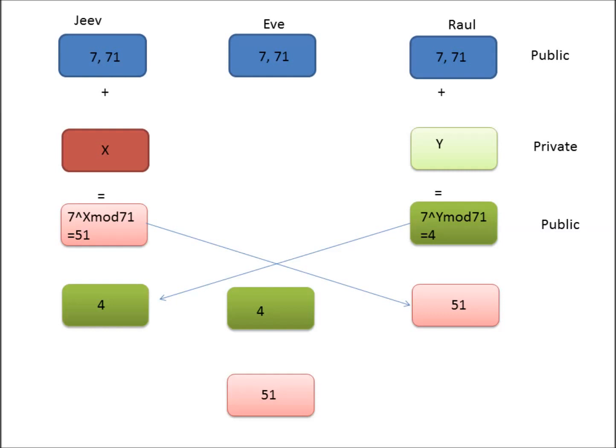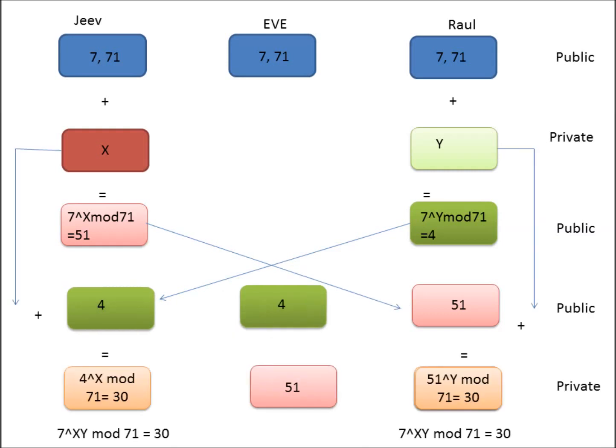They exchange their results on an unsecured channel, which means everybody can see them. Now the challenge for Eve is to derive the values of x and y from the numbers exchanged on an open channel, which is not easy. Now Jeev and Rahul take the values exchanged and apply the mod function with their own secret number as an exponent, which is x and y.